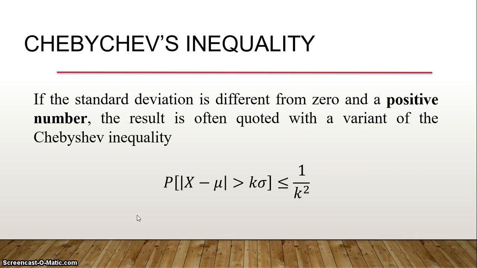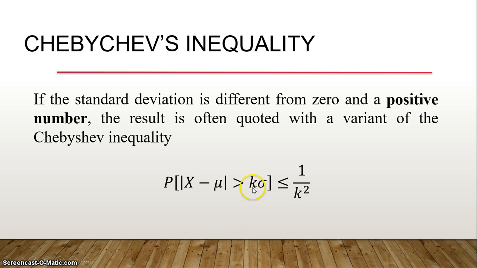And coming to Chebyshev's inequality, so what is this again? That's why we have discussed about z-score. X minus mu by sigma is only 1 sigma, but here if you introduce a constant k, then we actually result in Chebyshev's inequality. If the standard deviation is different from 0 and a positive number, the result is often quoted with a variant of Chebyshev's inequality. So if sigma is not 0, but some positive number, it is not 1 sigma, now it is 2 sigma or 3 sigma.